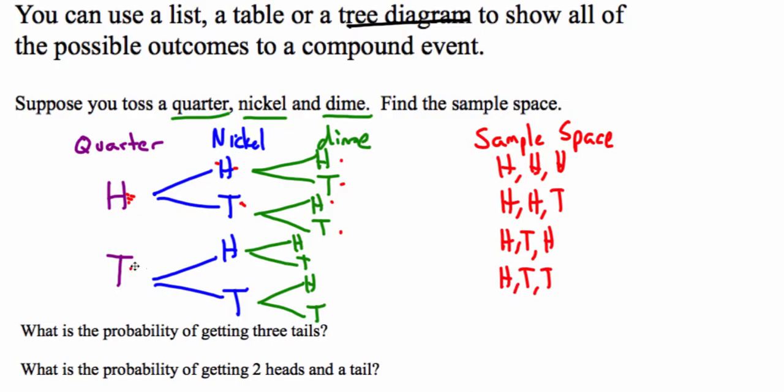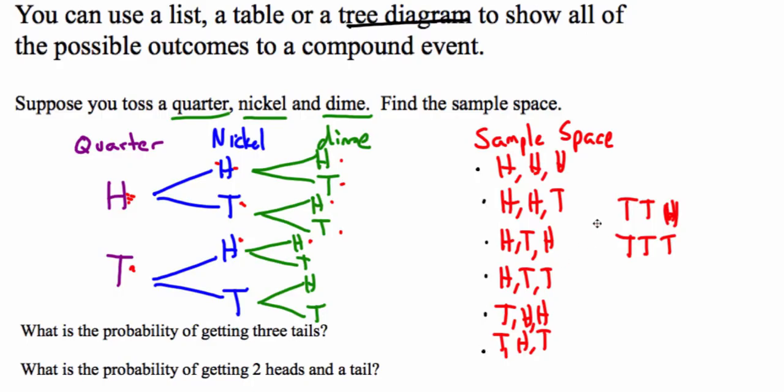Then I could go tails, heads, heads. We're just organizing that list. Then I could go tails, heads, tails. Then I could go tails, tails, heads, or I could do tails, tails, and tails. So the sample space is all of the different possibilities. We have 1, 2, 3, 4, 5, 6, 7, 8 different possibilities that could occur.